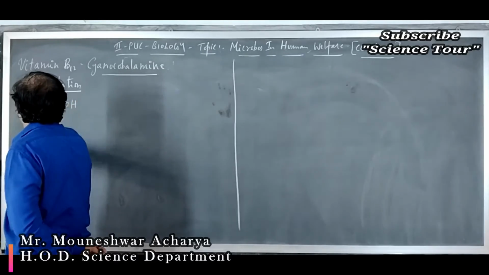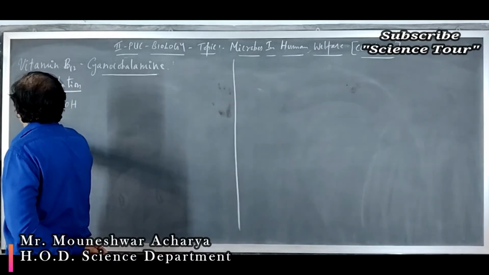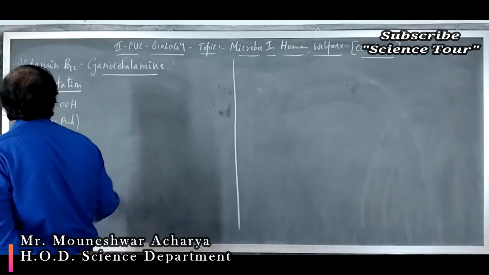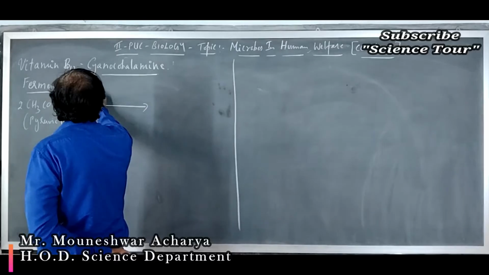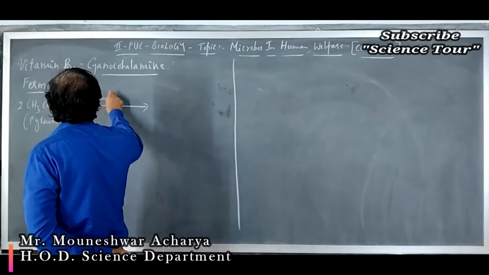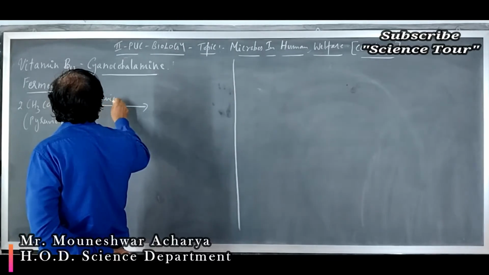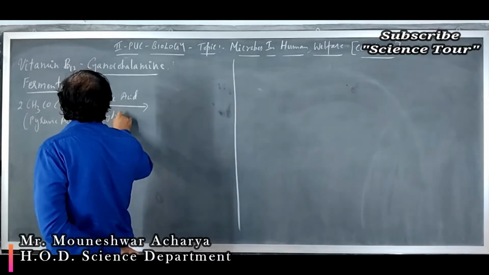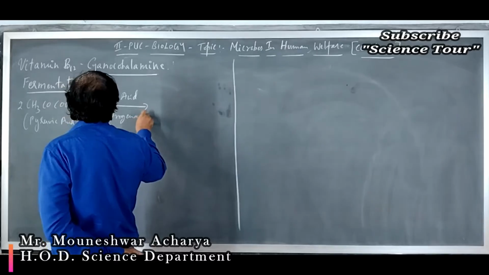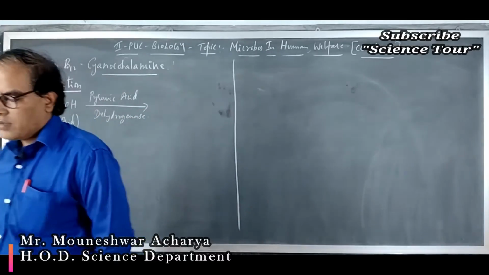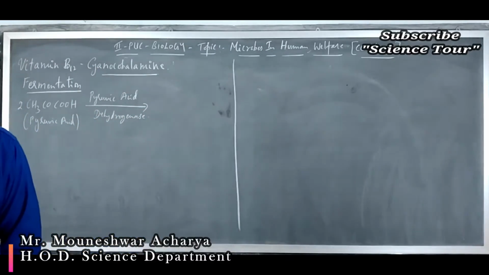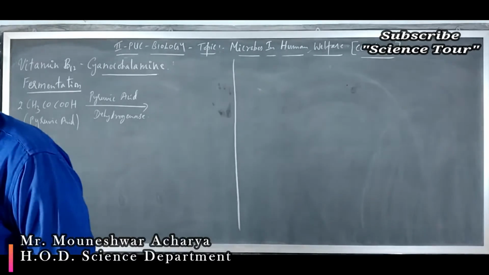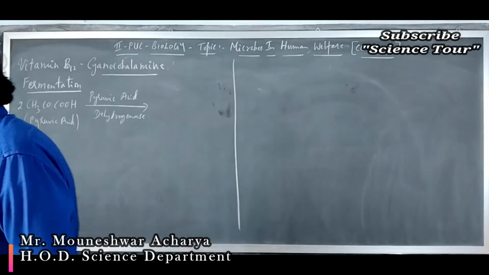CH3COCOOH, that is two molecules of pyruvic acid, is acted upon by the enzyme pyruvic acid decarboxylase. This enzyme converts the pyruvic acid first into acetaldehyde.